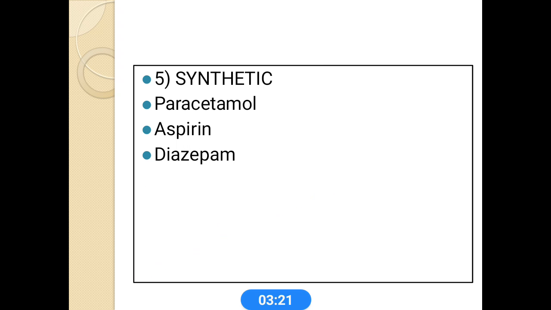Next source is synthetic sources. Nowadays, most drugs are obtained from synthetic procedures. Well-known examples, the most common ones, are paracetamol, aspirin, diazepam, and anticonvulsant drugs. Most of these drugs are obtained from synthetic sources.